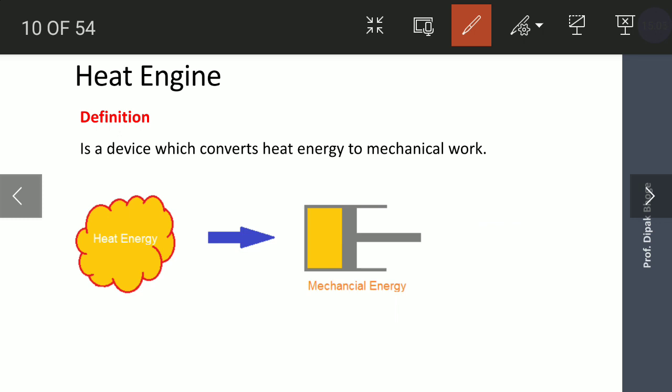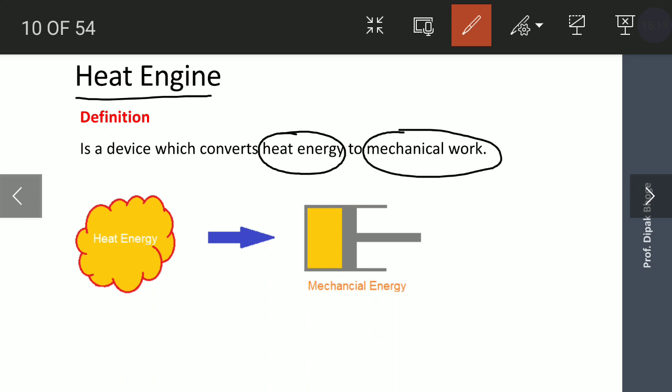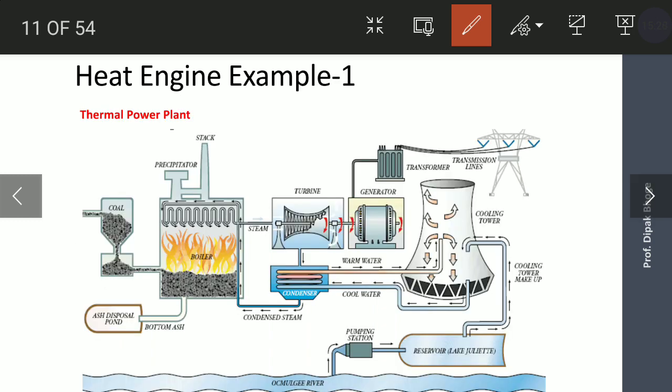Then we will define what is meant by heat engine. Heat engine is a device which converts heat energy into mechanical energy or mechanical work. Okay. So heat engine is the device which converts heat energy into mechanical energy. If you see some examples of heat engine, one best example is the thermal power plant, in which